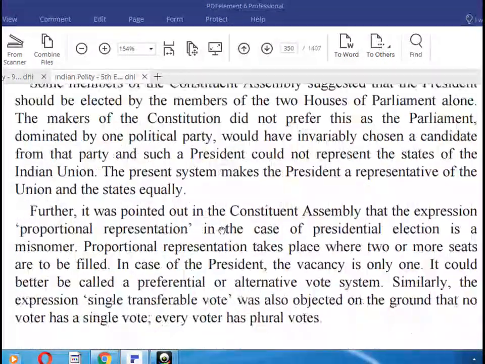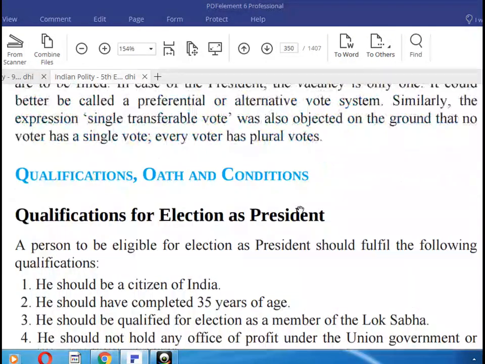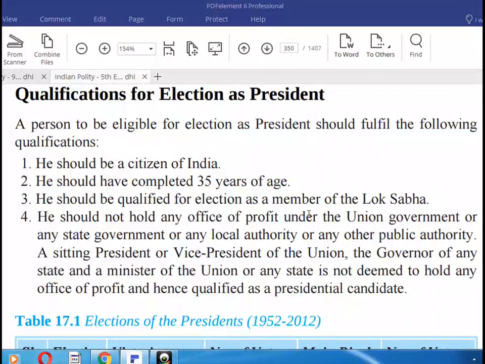Okay, and we discuss the qualification of the President. He should be a citizen of India, and he should have completed 35 years of age. He should be qualified for election as a member of Lok Sabha. He should not hold any office of profit under the Union government, any state government, any local authority or any other public authority. A sitting President or Vice President of the Union, the governor of any state, or a minister of the Union or any state is not deemed to hold any office of profit, hence qualified as a presidential candidate.